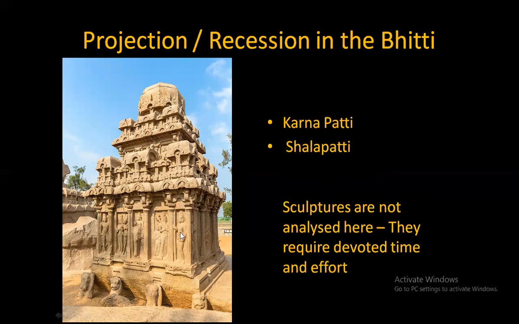So these two royal figures who are there are in the Karnapati, and this person is in the Shalapati. This elephant portion is called the Shalapati. Whatever is under the Shala is Shalapati, whatever is under the Kudu is Karnapati.